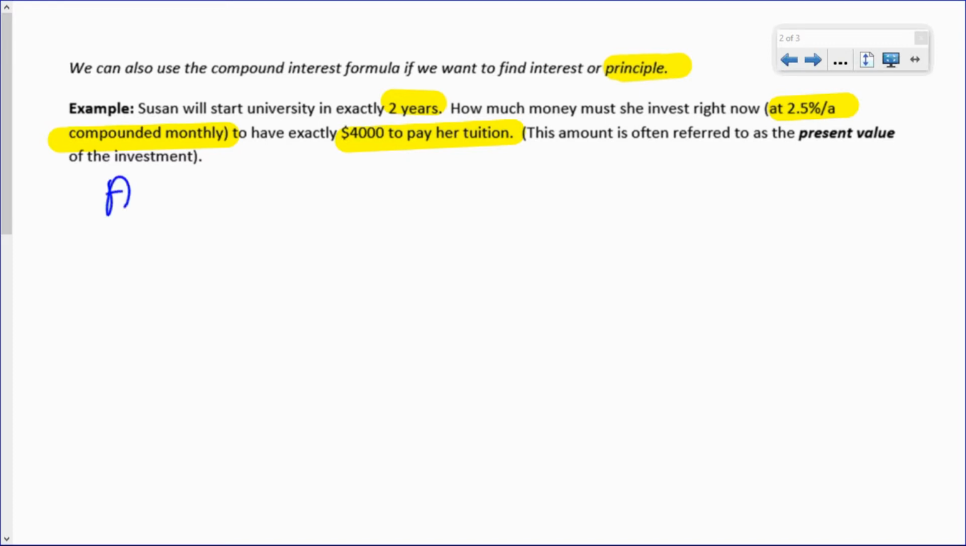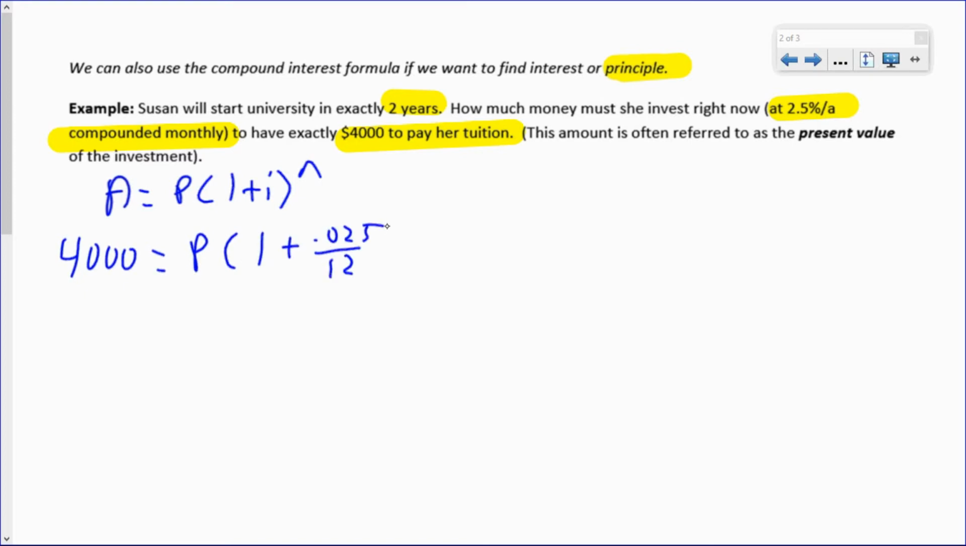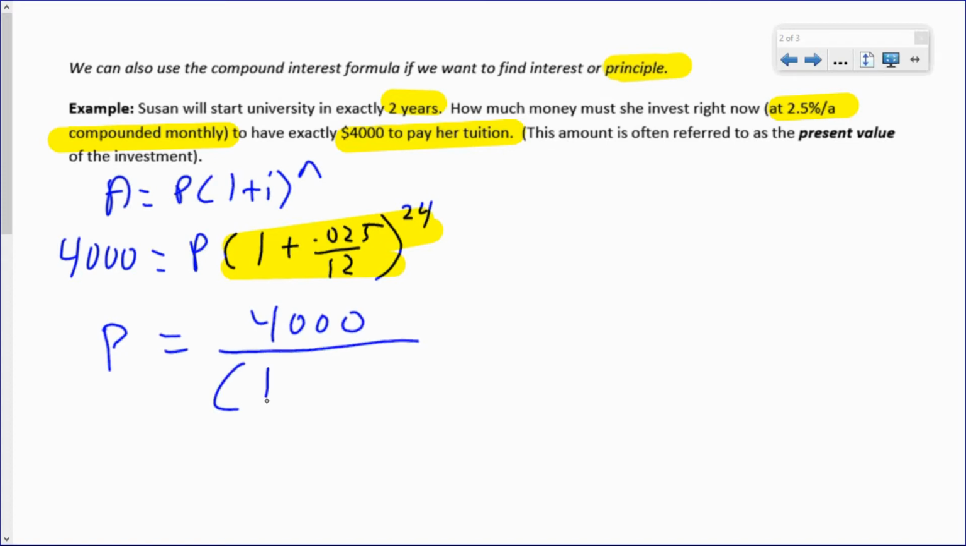So if we think about the compound interest formula, this time we can actually plug in the final amount. The principal is what we're looking for. Of course, we know the interest rate, and we know n is 24, 2 years, 12 months in a year. Now, how do I solve that? Well, I'm solving for p. I have p times something equals 4,000. So I want to divide both sides by this mess right here to solve for p, and I will get 4,000 divided by 1 plus 0.025 divided by 12 to the power of 24.